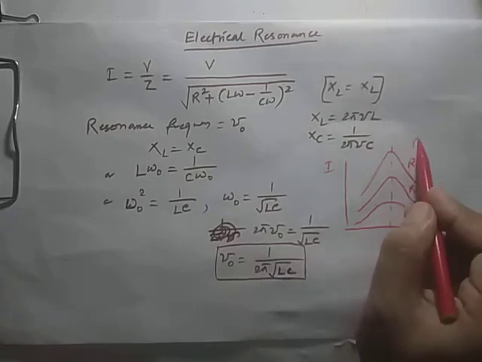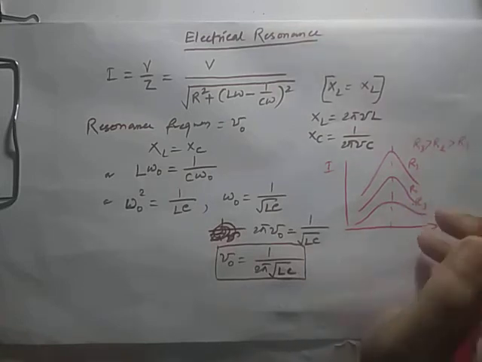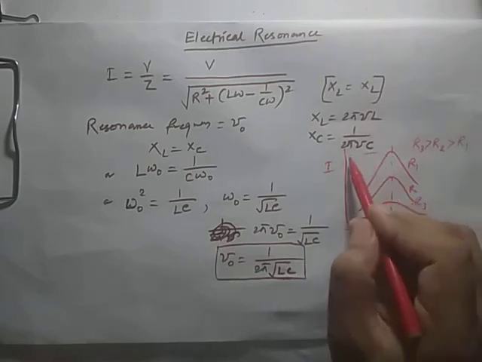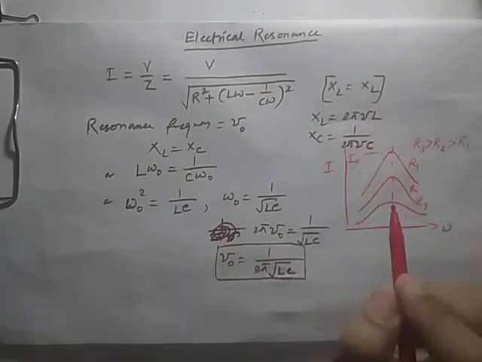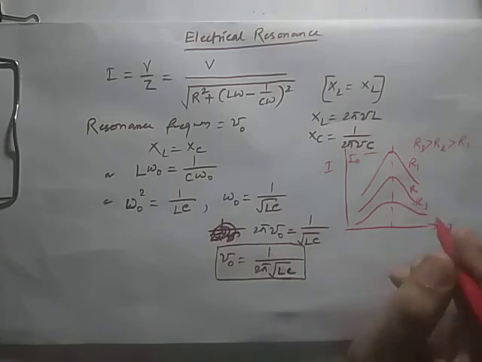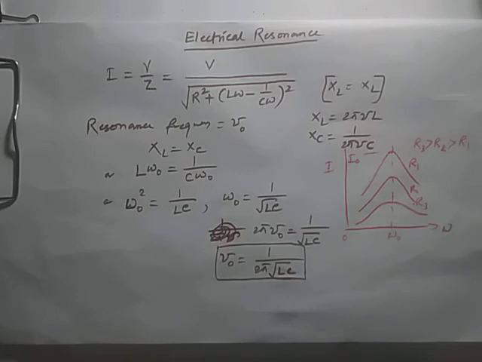You can write R3 is greater than R2 is greater than R1. So you can understand this one. At this particular resistance, the current will be maximum, I naught. So resonance will occur, and this frequency is known as nu naught. This is 0. This is the graph you have to remember.